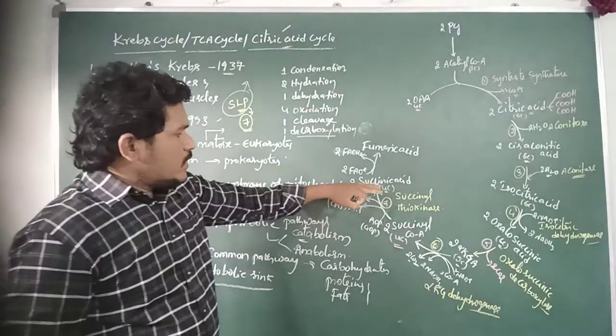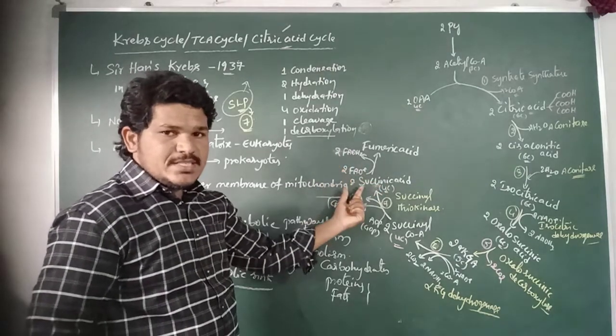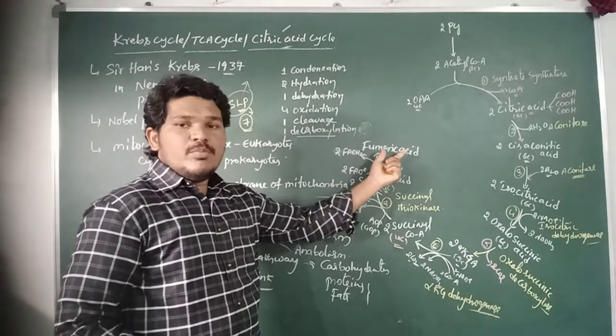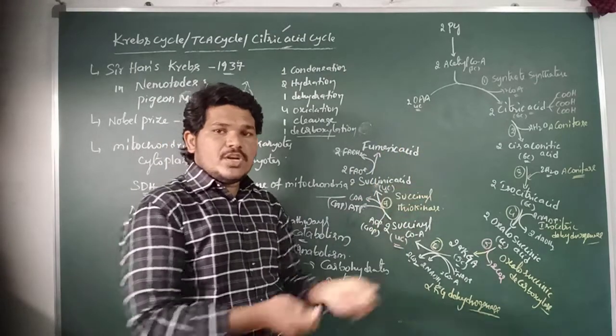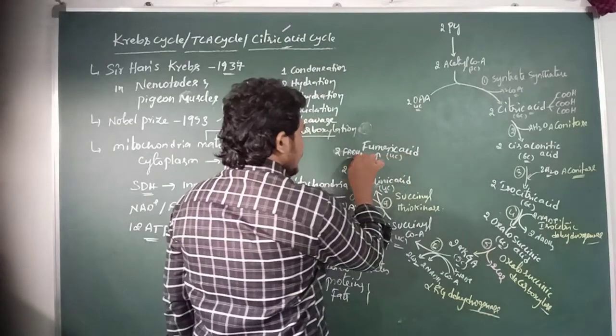So here the 2 molecules of succinic acid reacted with the 2 molecules of FAD plus, and further it converted into fumaric acid, which is also a 4-carbon compound, and releases 2 molecules of FADH2.